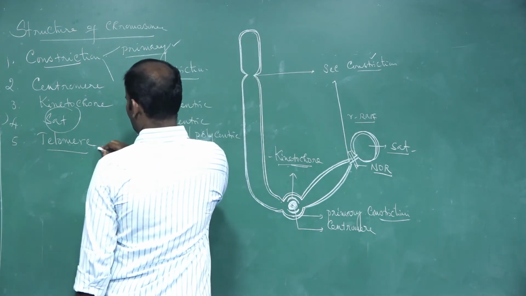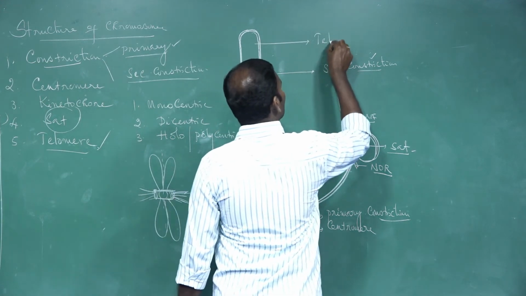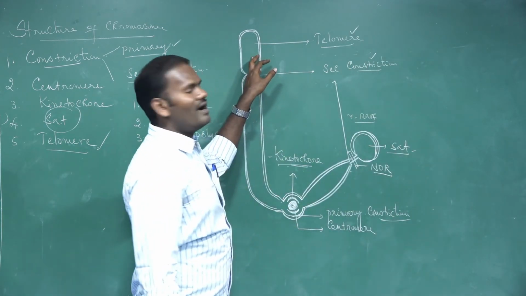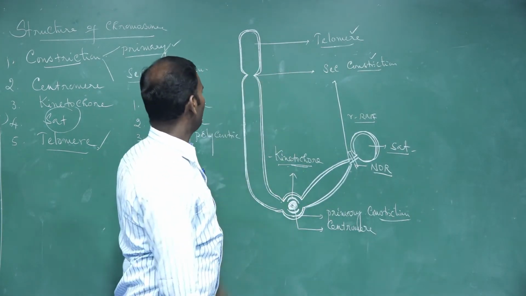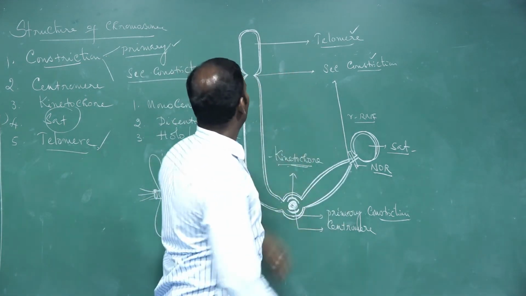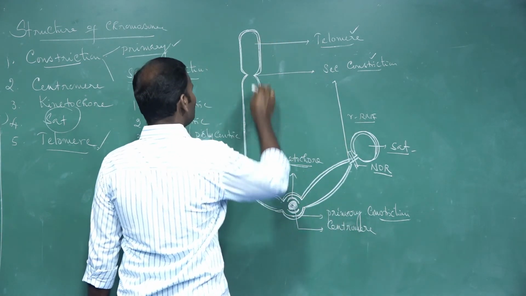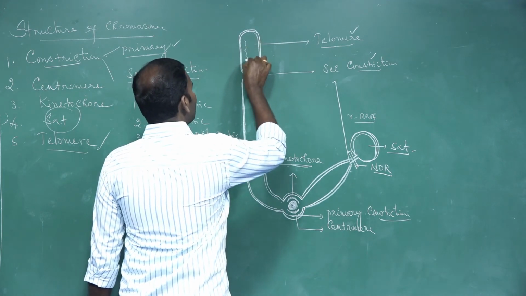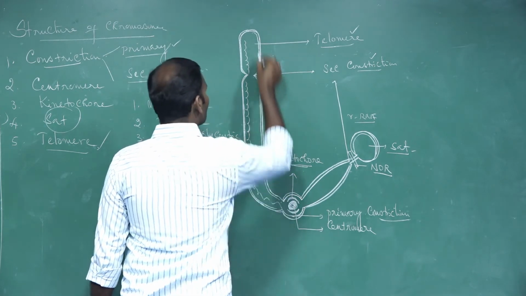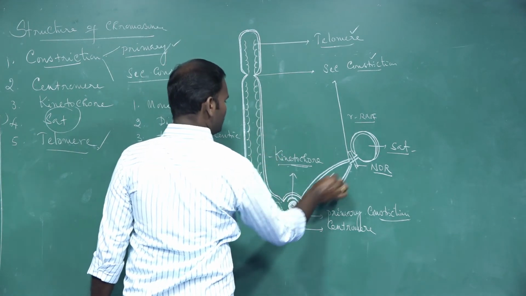The next one is telomere. What is called telomere? The terminal part of the chromosome. It is the tip of the chromosome, or the terminal part of the chromosome, that is called telomere. The telomere offers stability to the chromosomes. The telomere is part of the DNA. We know that a chromosome is made up of a chromatin thread, that is, DNA. These are called chromatin.